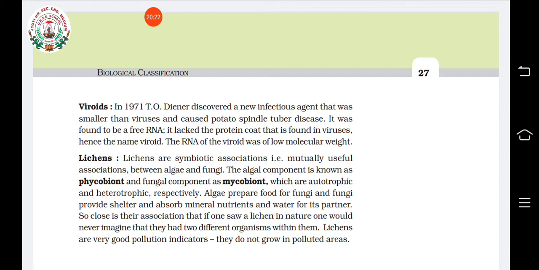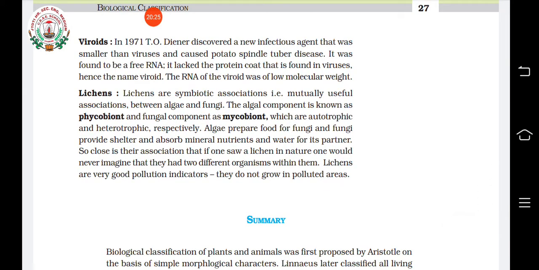The RNA of these viroids has less molecular weight than the RNA of viruses. The next group of organisms that are not included under the five kingdom classification are lichens. Have you heard about lichens? Yes, lichens are a symbiotic association of algae and fungi. Algae is known as the phycobiont and the fungal component is known as the mycobiont.